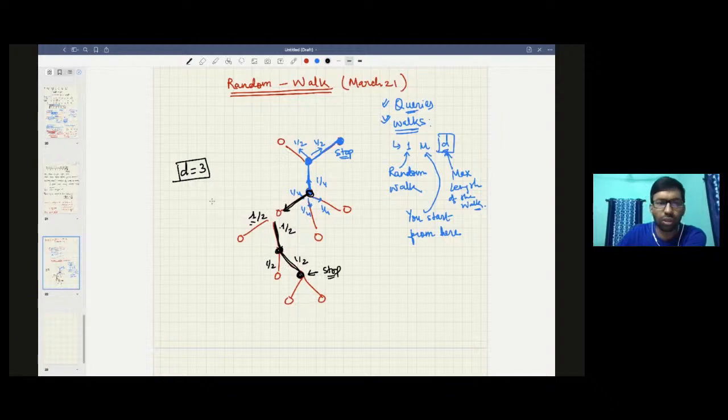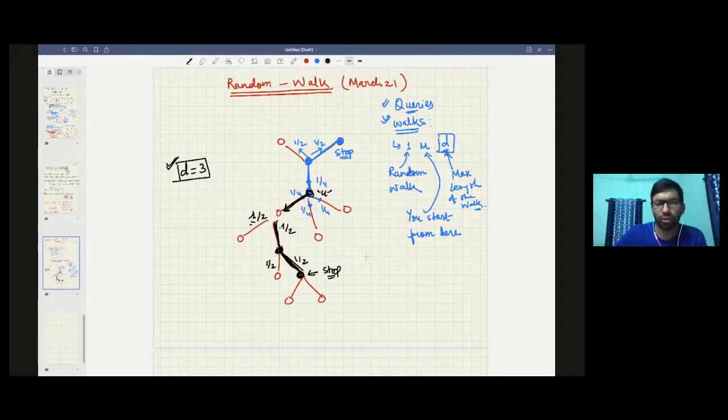Why? Because d was given to be 3. So that means you cannot take a random walk which is longer than d. Okay. So this is 1, 2, and 3. So this path is already length 3, so we stop here. So clearly one can see that whenever you start a random walk from some node u, then you have a lot of possibilities. And whenever you are at some node, and if you have some outgoing edges which have not been visited yet, then you have to take all of them with equal probability. Okay. So this is how you do random walks.